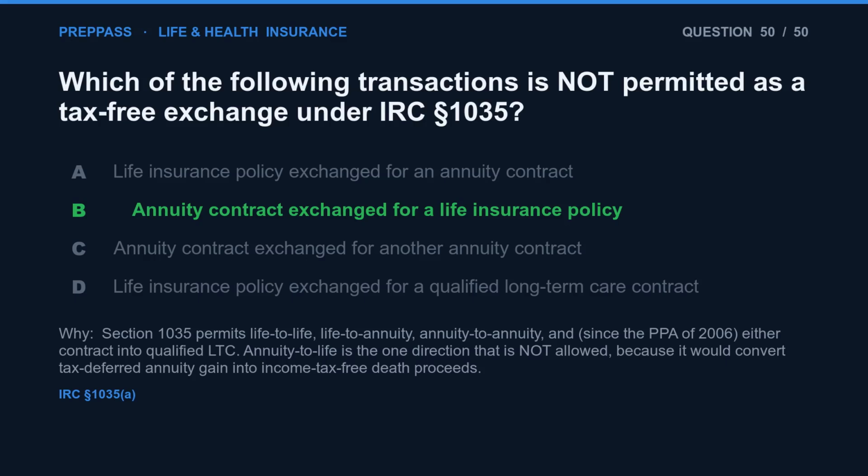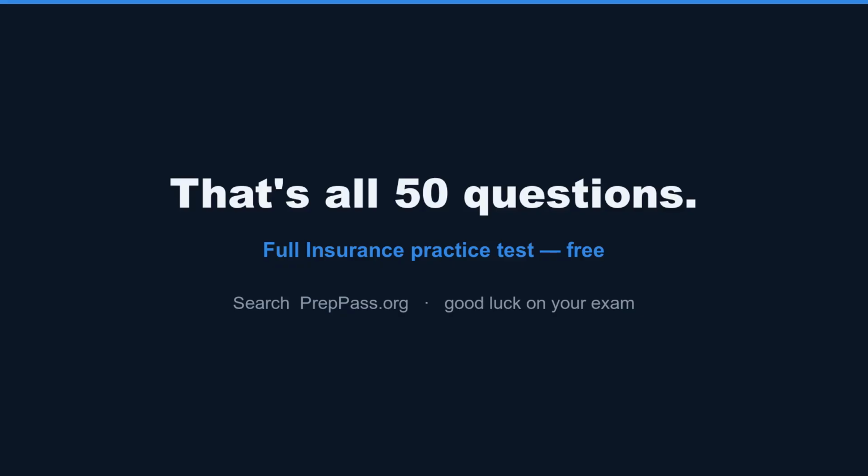The correct answer is B. Section 1035 permits life-to-life, life-to-annuity, annuity-to-annuity, and, since the PPA of 2006, either contract into qualified LTC. Annuity-to-life is the one direction that is not allowed, because it would convert tax-deferred annuity gain into income tax-free death proceeds. That's all 50 questions.